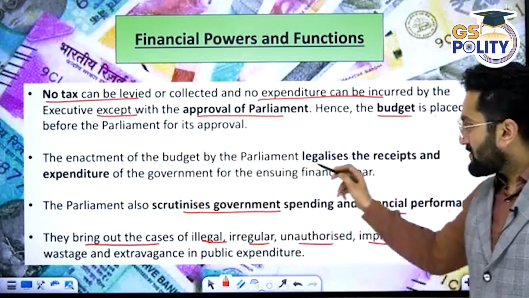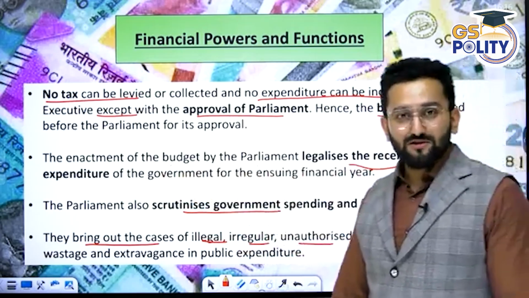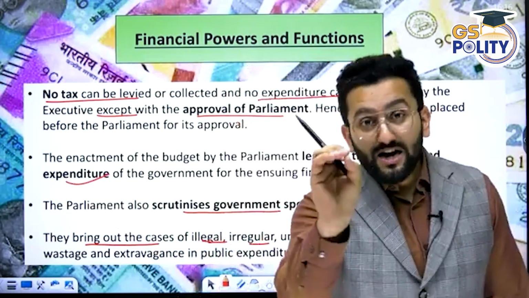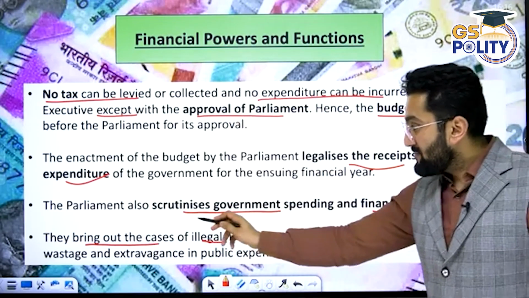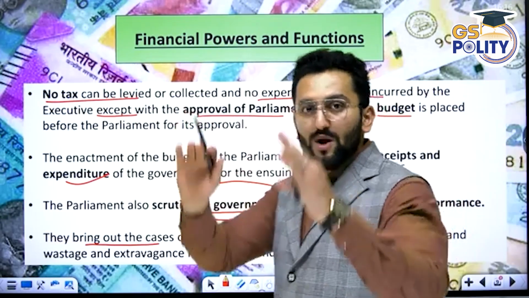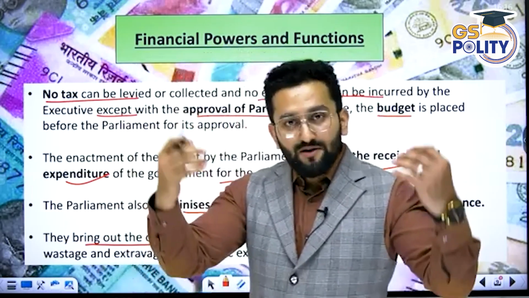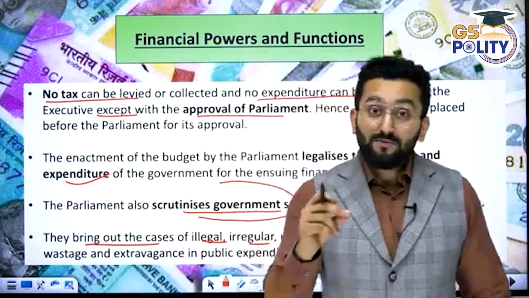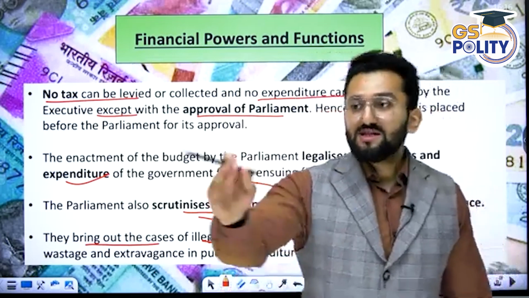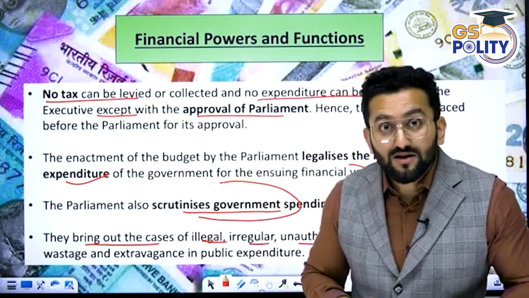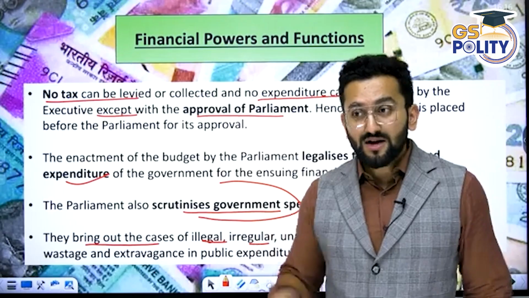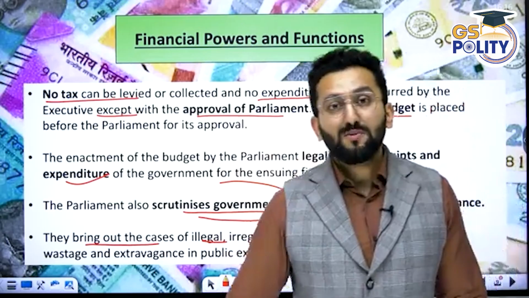The enactment of the budget by Parliament legalizes the receipts and expenditure. You have to present that this much we have received, this much we are going to spend, then only it will be legalized. Parliament also scrutinizes government spending and financial performance. One thing is giving approval. Even if you are given approval and now you are spending, Parliament is going to keep a check. You got approval to spend 10,000 crore rupees in these areas. Now give us the receipt. Give us the proof, the utilization certificate, that this much amount is actually spent in this manner.